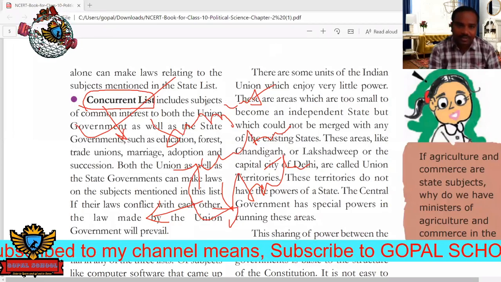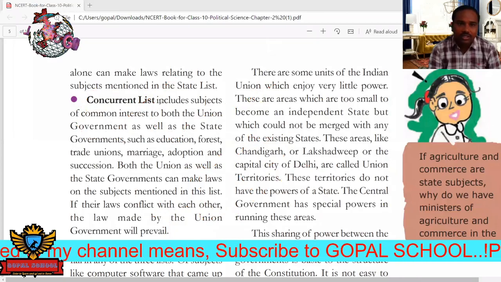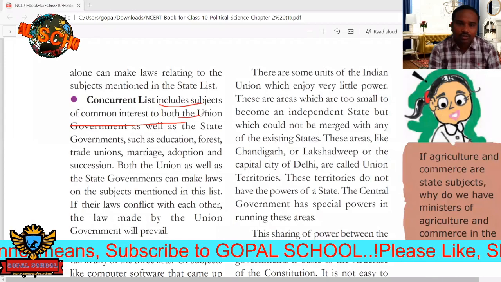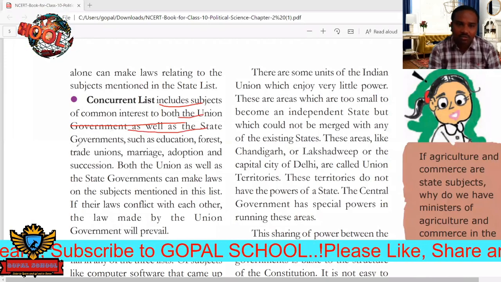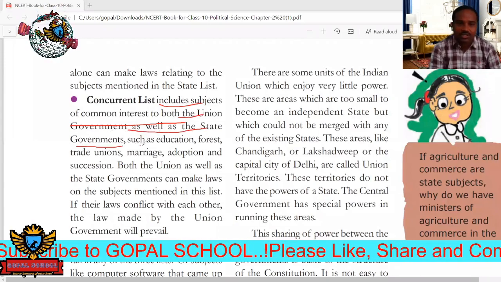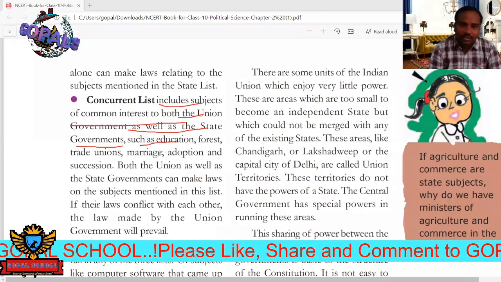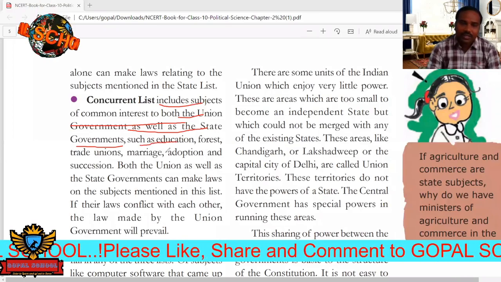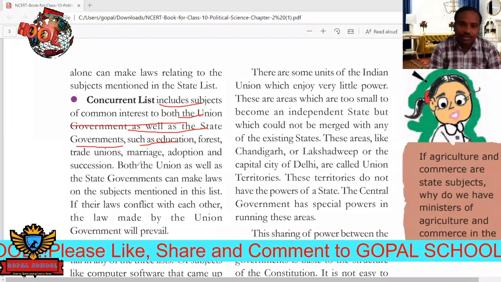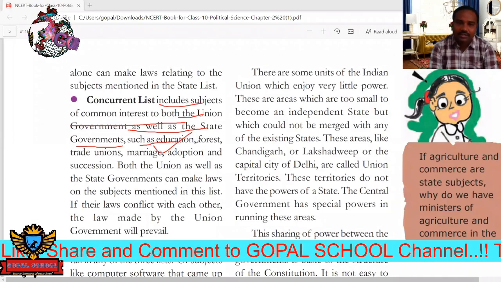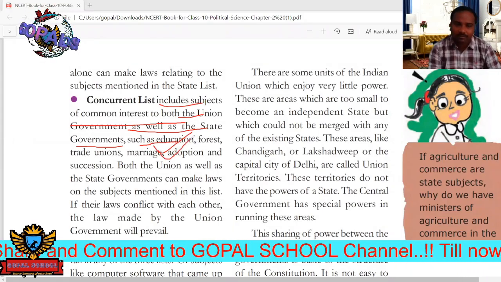The concurrent list includes subjects of common interest to both the union government and the state government, such as education. In the education department, in some cases the central government takes the decision, but in some cases the state government also takes the decision.